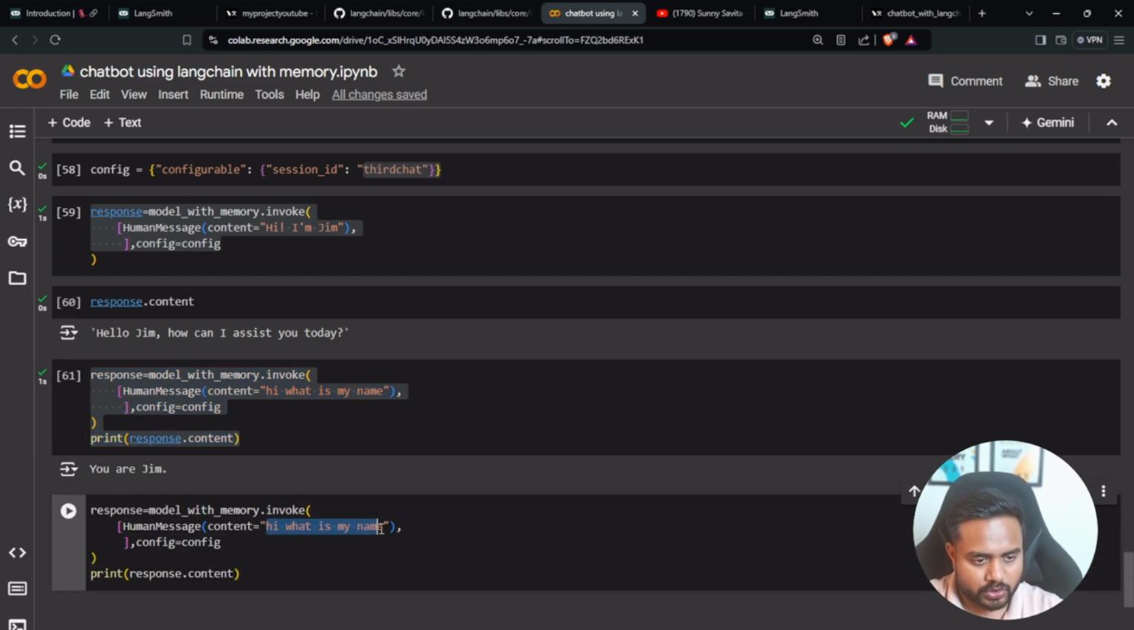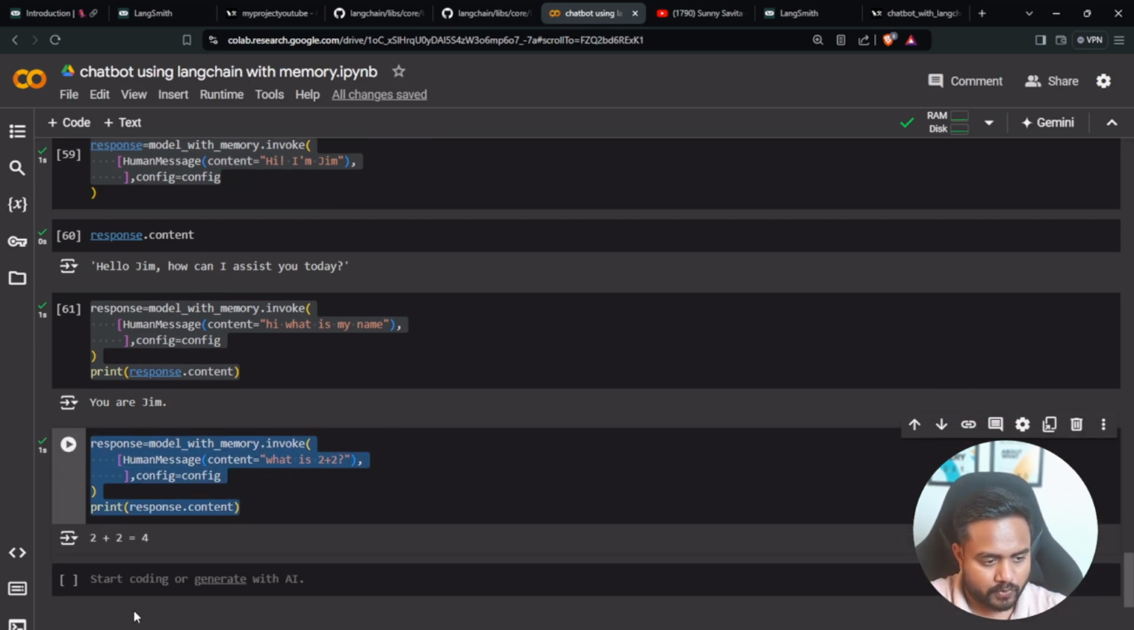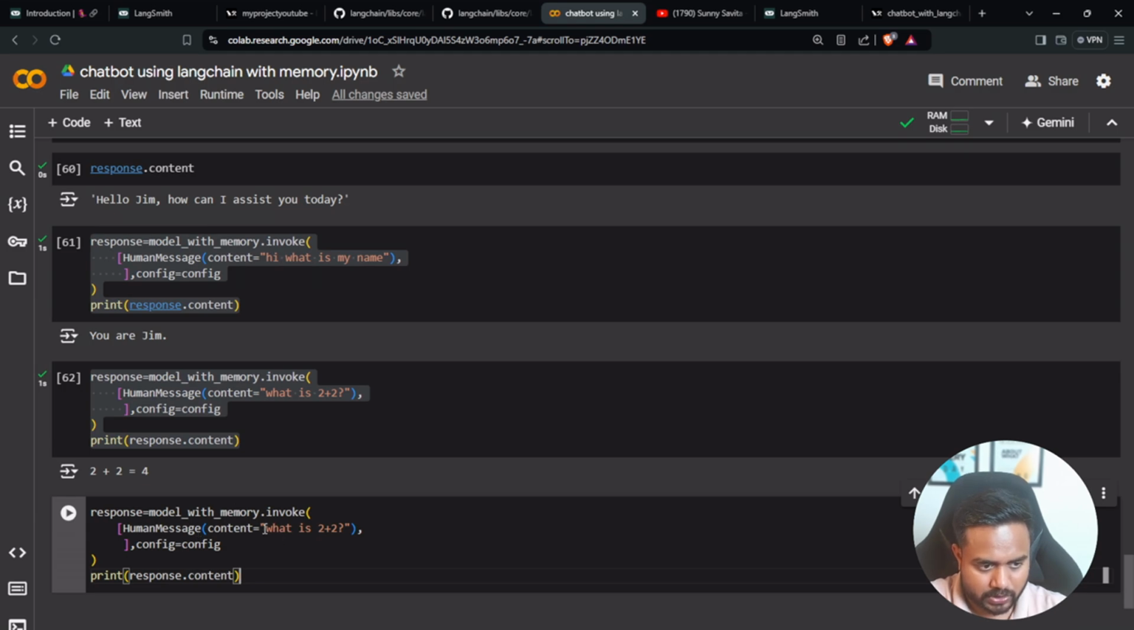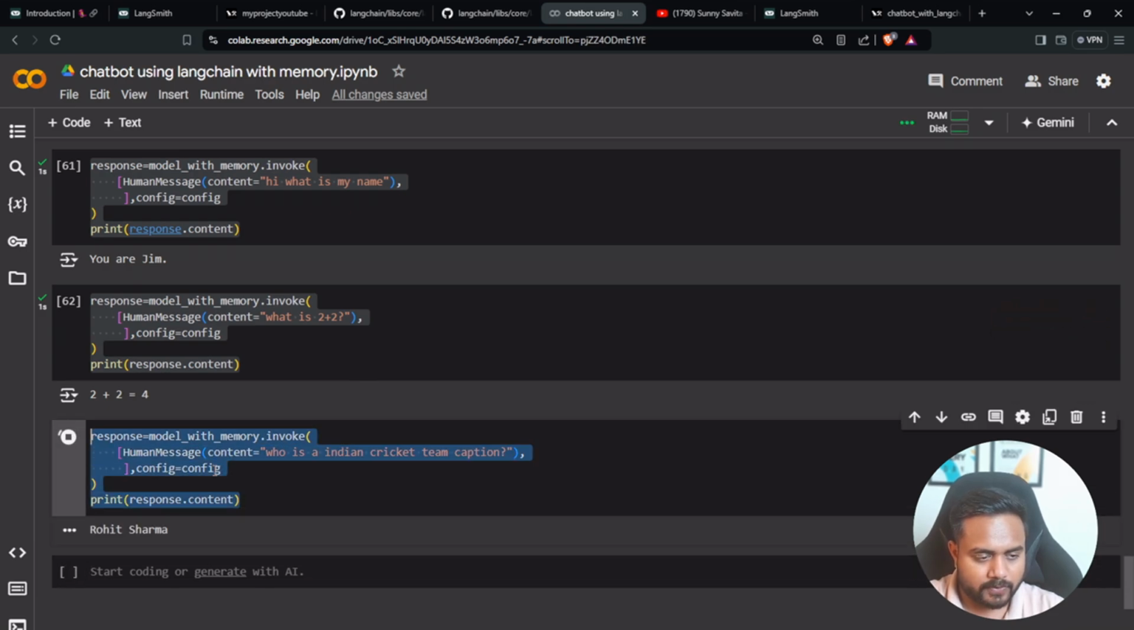Now I can have a few more conversations just to showcase whether everything is working fine or not. Here I can ask, what is 2 plus 2? Let me check the response. It is telling me 2 plus 2 is equal to 4. Now let's say I'm asking, who is the Indian cricket team captain? This is my question. Now let's see what I'll be getting. My answer is that Rohit Sharma is the captain.